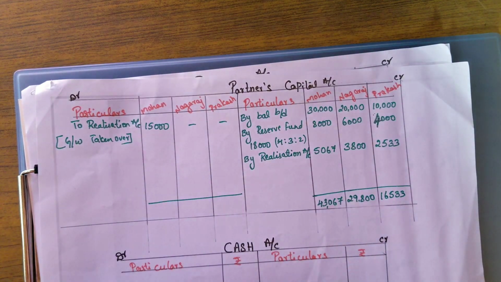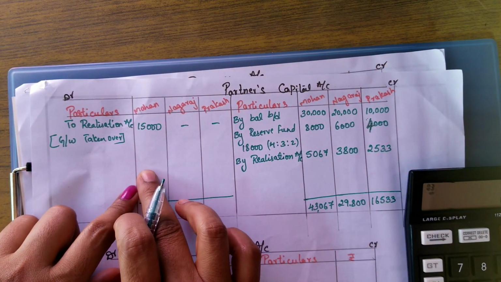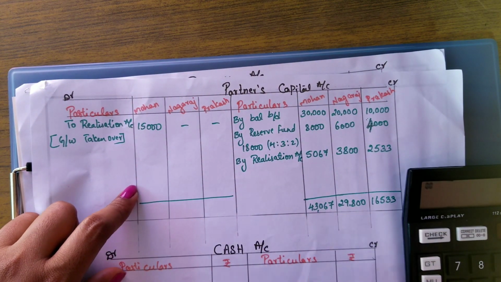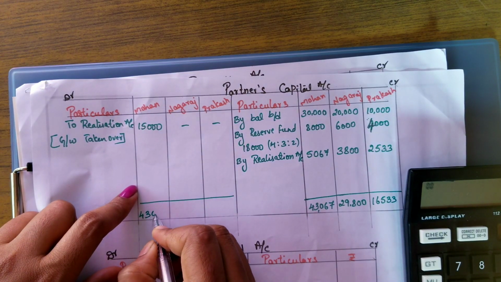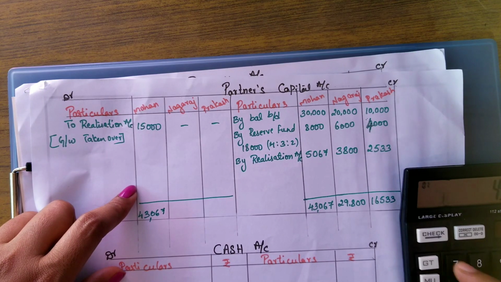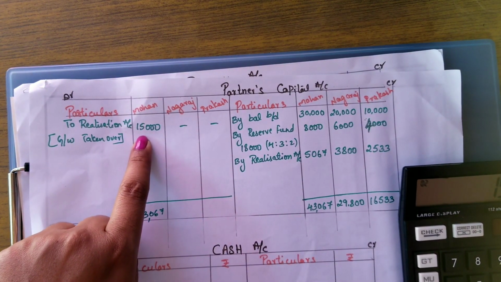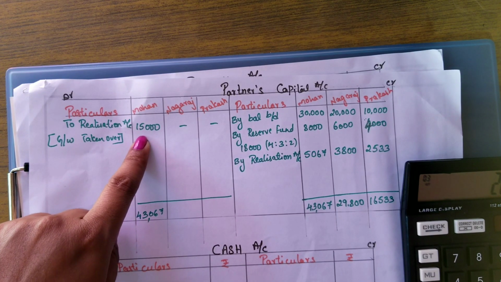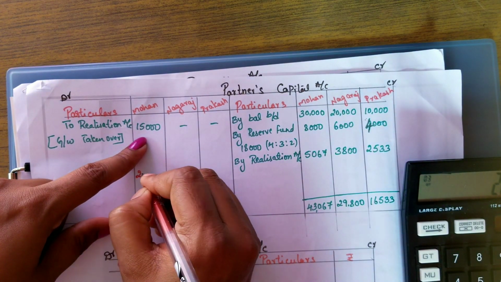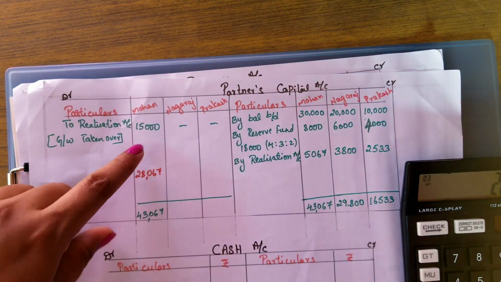16,533. So here in the debit side expenses is only for Mr. Mohan. So from this 43,067 minus this 15,000, the balance remaining is 28,067.